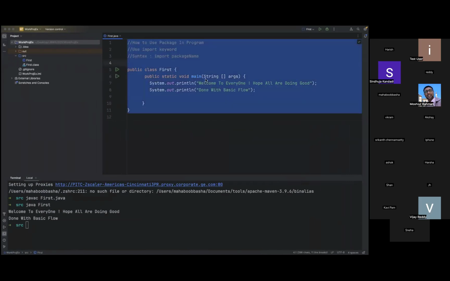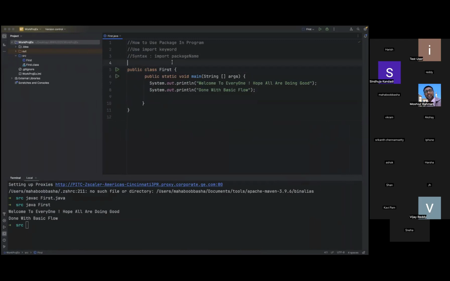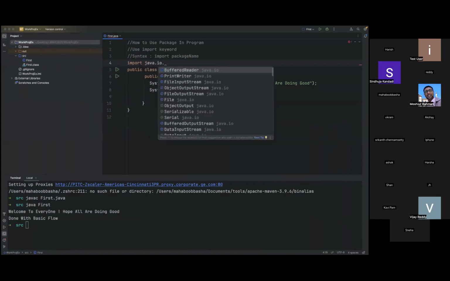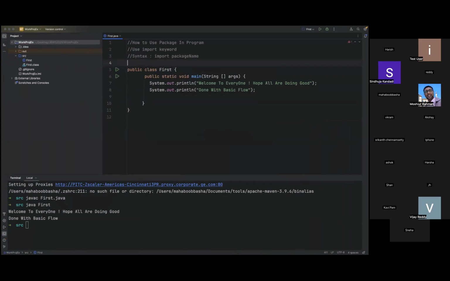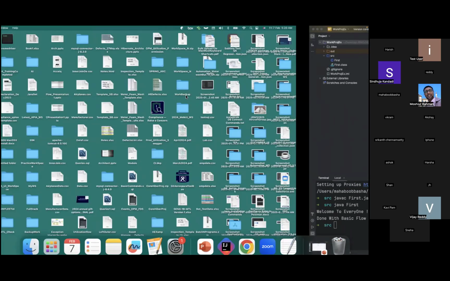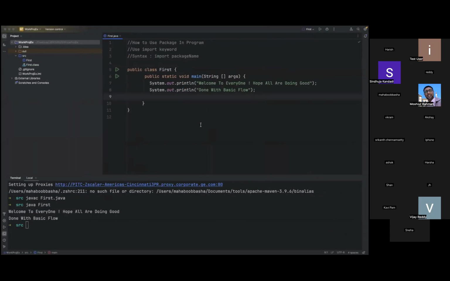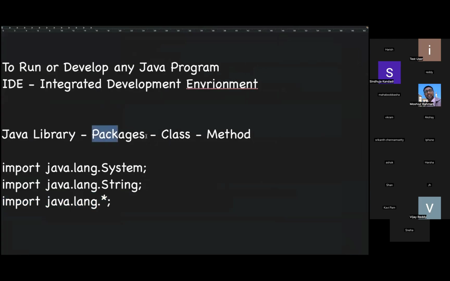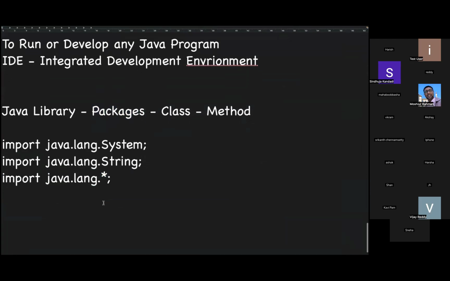We'll discuss this in the java.io package and other packages also. So let me try other packages to show you. So java.io. These are all the classes available in this package. So now let us write star like this. Now we have written this one. Now we have written the packages. So all packages are available like this.